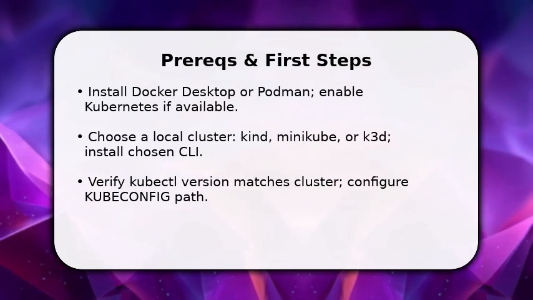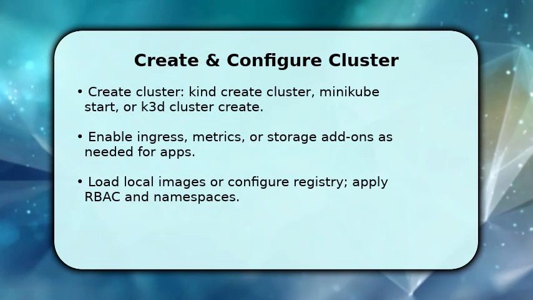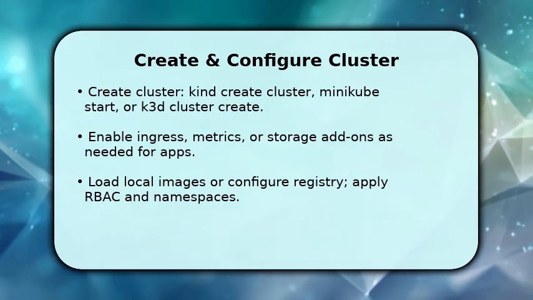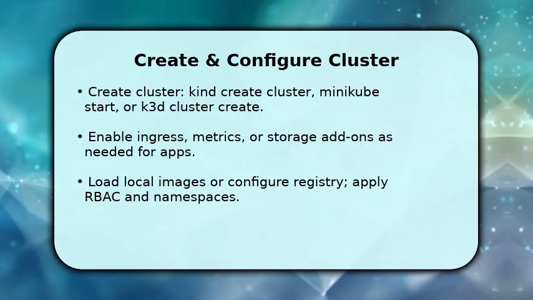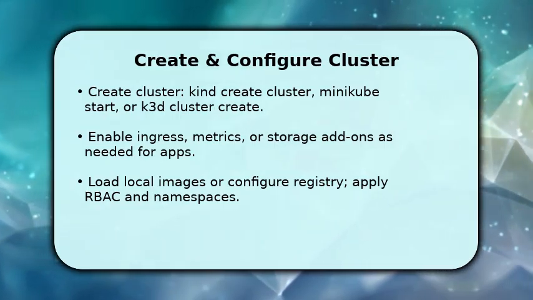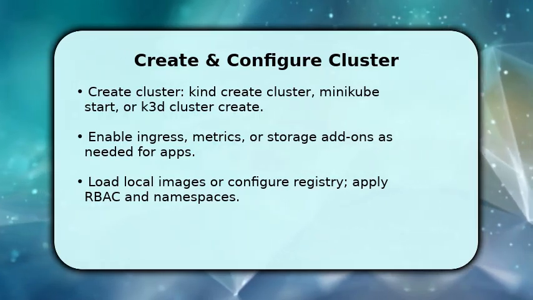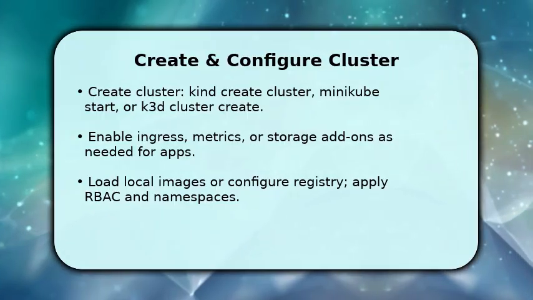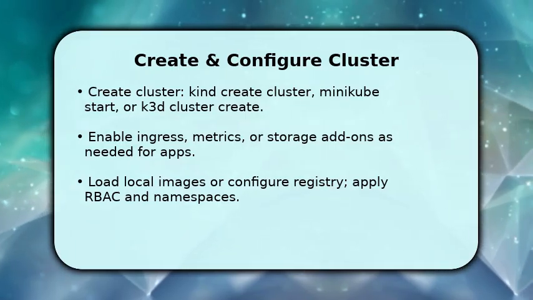You will now create and configure the cluster. Run Kind create cluster or Minikube start, or K3D cluster create with the desired node count. Once the cluster exists, enable necessary add-ons such as Ingress, Metrics Server, or a storage provisioner so your apps behave like production. Make sure to create namespaces and minimal RBAC roles for isolation. If you build images locally, either load them into the cluster or configure a local registry and mirror.